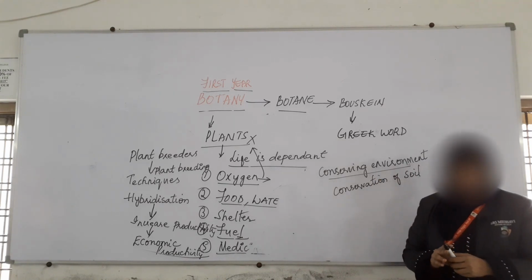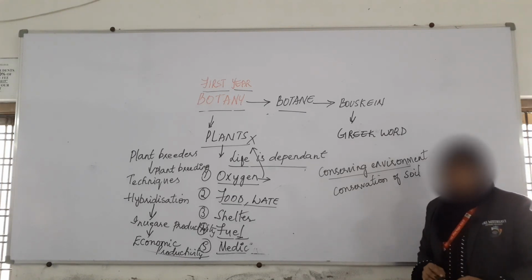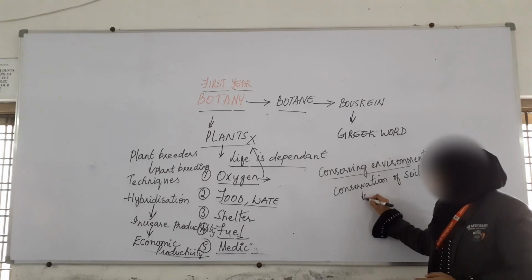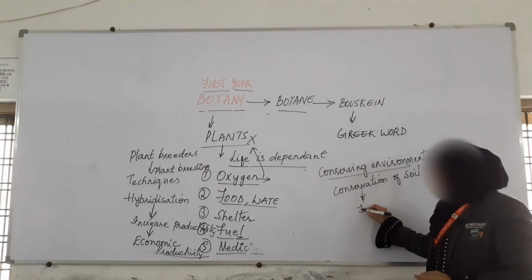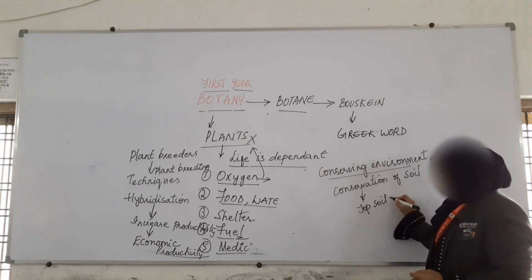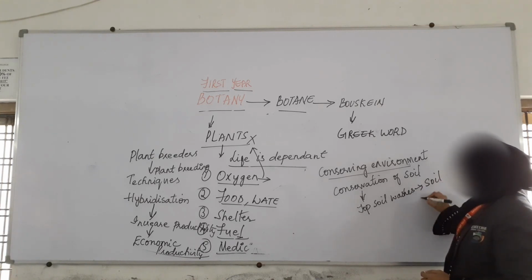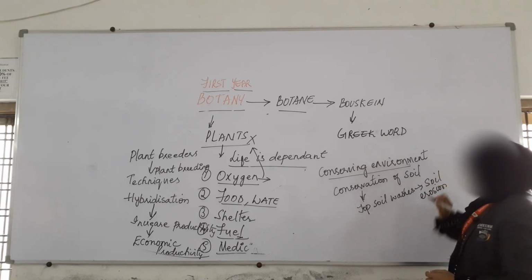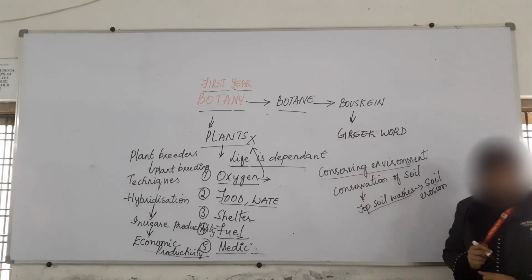Soil is very important for the plants. Because of the winds, floods and all, the topsoil washes away by soil erosion. Soil erosion will wash away the topsoil, which is very important for the plants.